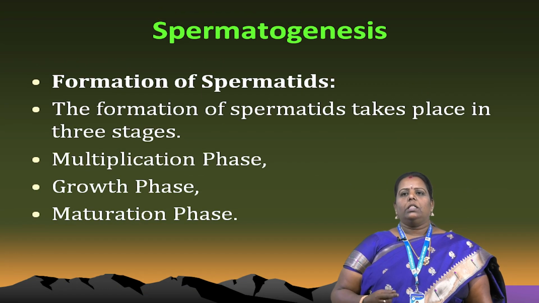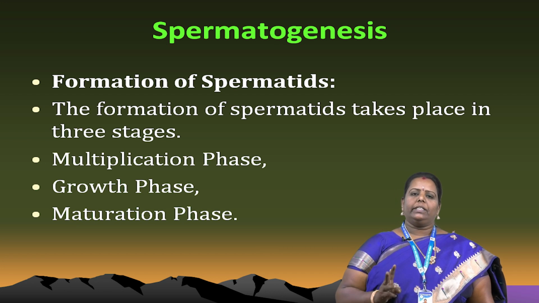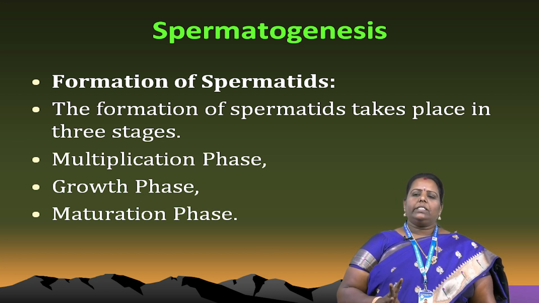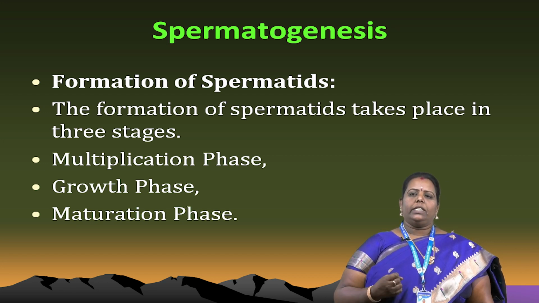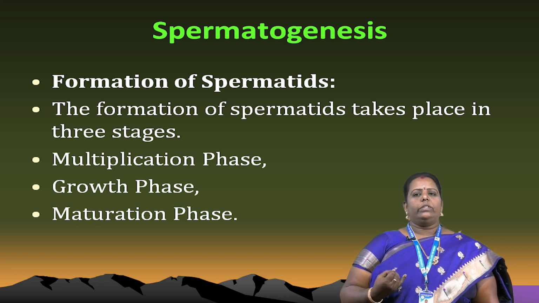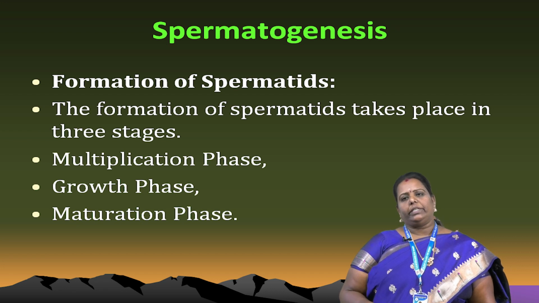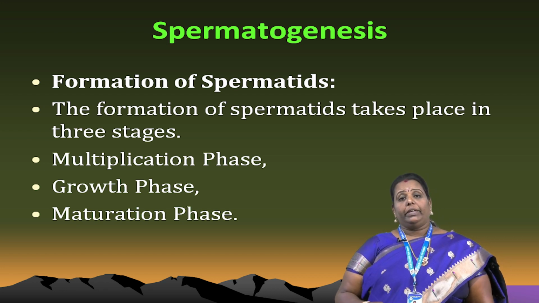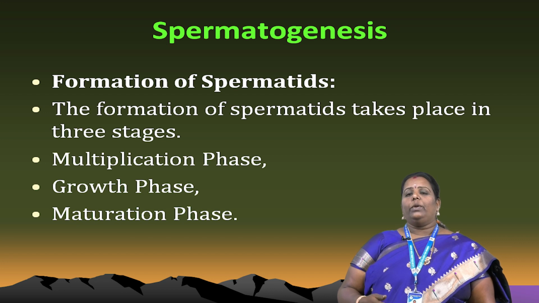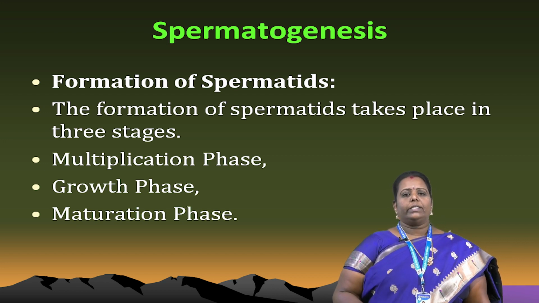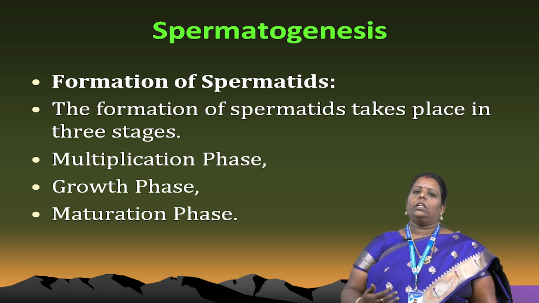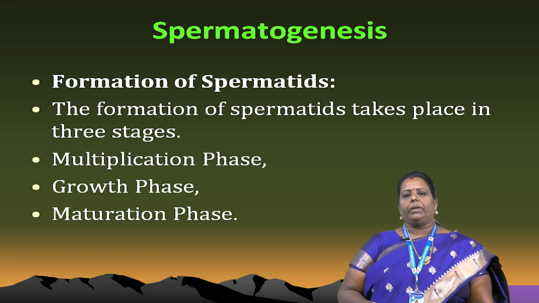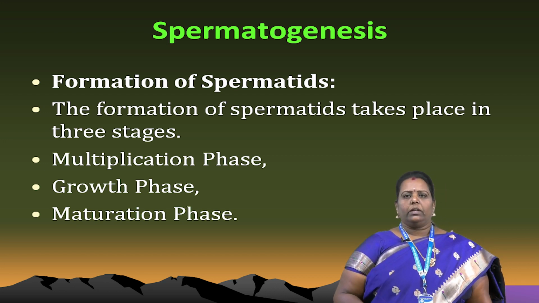Next, the spermatogenesis process. The formation of spermatid takes place in 3 stages. These 3 stages are related to division of the nucleus: one is the multiplication phase, another one is the growth phase, another one is the maturation phase. During the multiplication phase, the cells multiply. During the growth phase, the cells grow. Another one is the maturation stage, where new cells are formed. That is called the maturation phase.